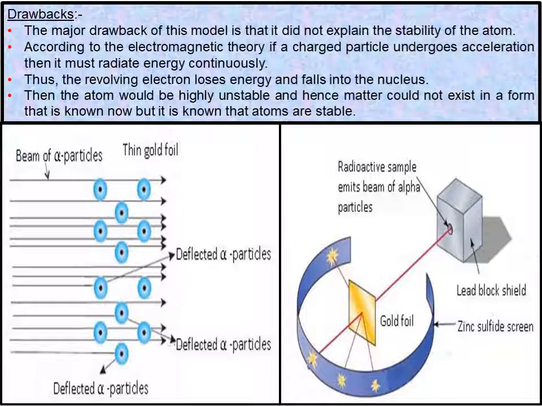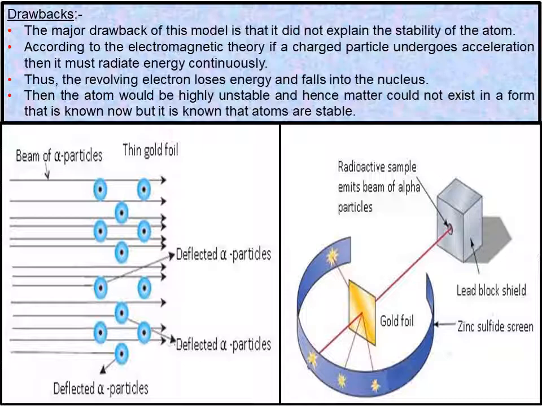As most of the alpha particles passed through undeflected, this means that they didn't come across any obstructions in their path. Thus, most of the space in an atom is expected to be empty. Second point, as a few alpha particles suffered minor deflection and a very few major deflection, this means that they must have met with some obstruction in their path.